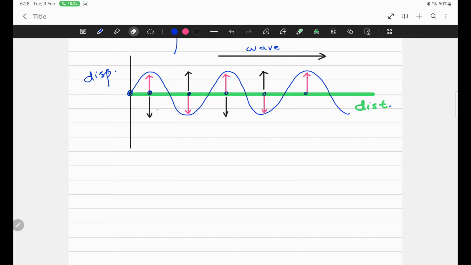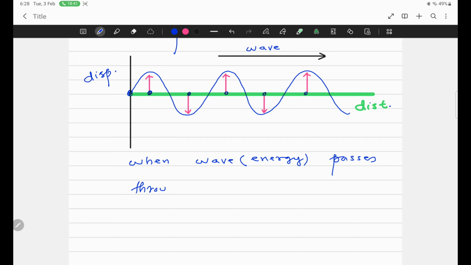It means, sir, when a wave passes through a medium, note down this sentence: wave means energy. When energy passes through a medium, then particles start vibration.